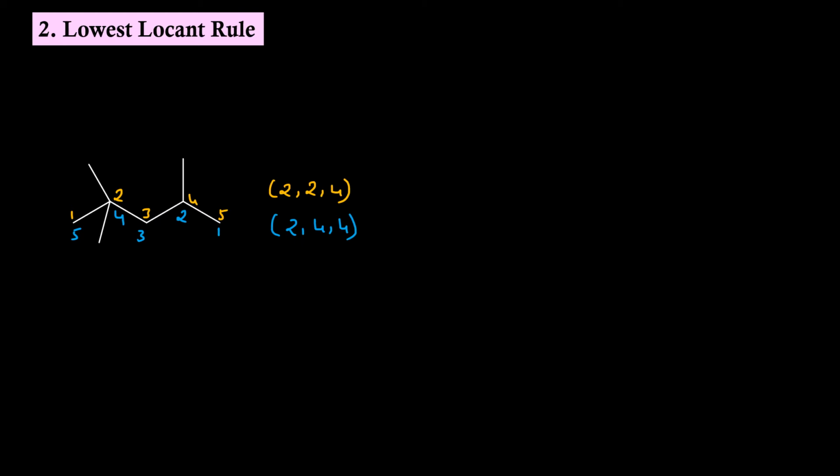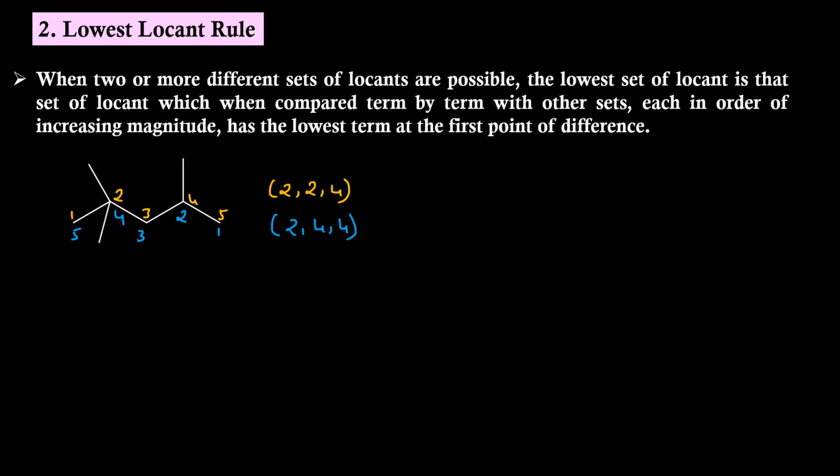In this situation, we use the rule which says when 2 or more different sets of locants are possible, the lowest set of locants is that set which, when compared term by term with other sets, each in order of increasing magnitude, has the lowest term at the first point of difference.